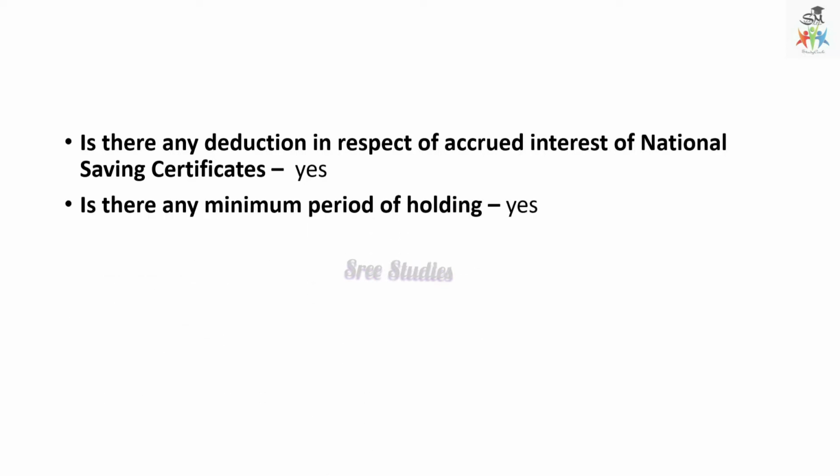Is there any deduction in respect of accrued interest on National Savings Certificate? Yes, suppose you have deposited in National Savings Certificates, then definitely you will get a deduction under section 80C. Is there any minimum period of holding? Yes, there is a minimum period, and only then you are eligible to get those deductions. And for ULIP, that is Unit Linked Insurance Policies, terminated before 5 years, any contribution made towards the plan in the said previous year will not qualify for deductions under section 80C.